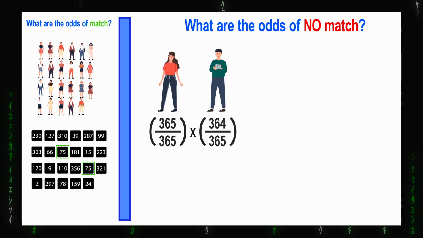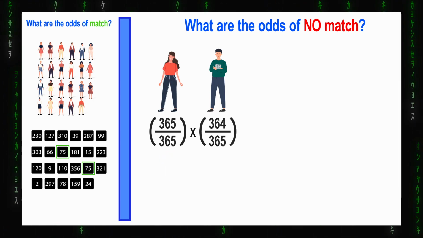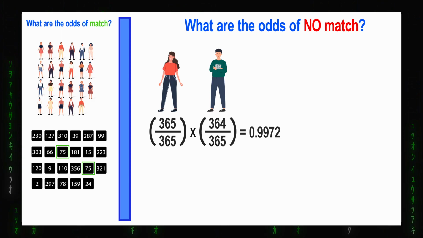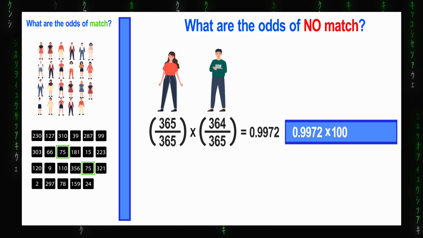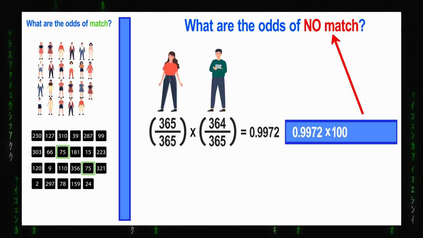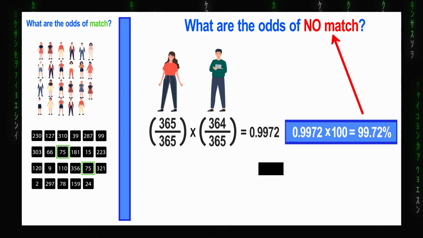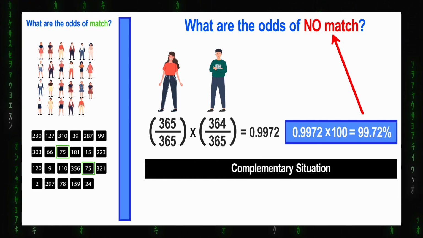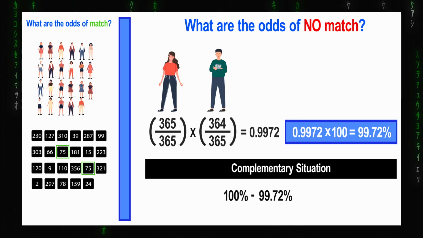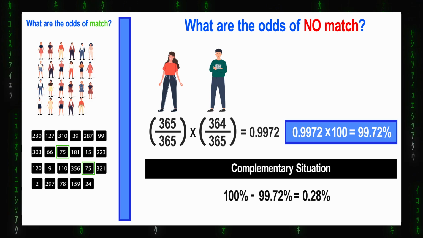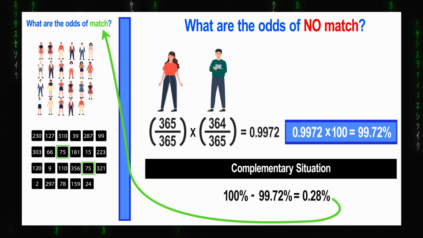365 divided by 365 is 1, so we can ignore it. 364 divided by 365 is 0.9972. If I multiply this result by 100, we'll get to know the percentage chance for no one sharing the same birthday in a group of 2, which is 99.72%. Now you just need to calculate the complementary situation. So 100% minus 99.72% equals 0.28%. And this is the chance of there being a match of birthdays in a room with 2 people.